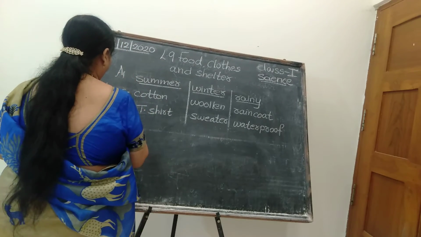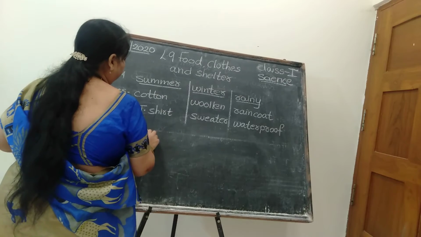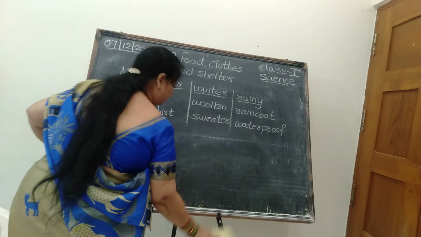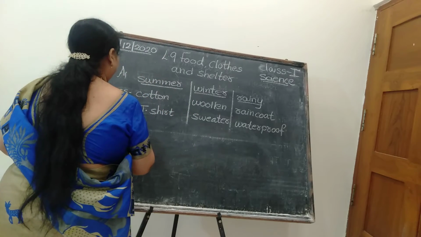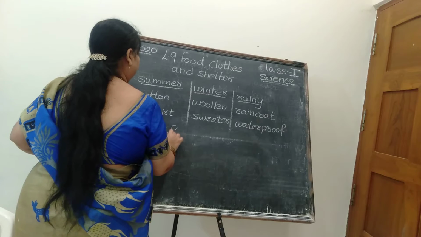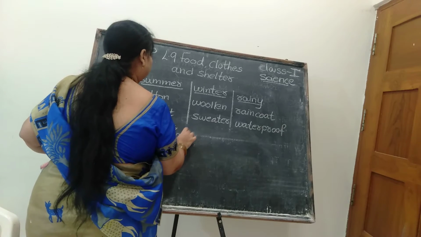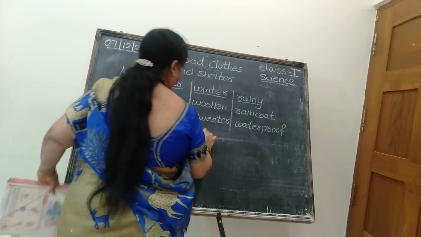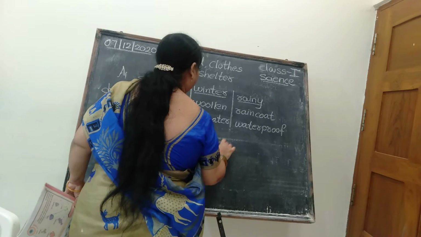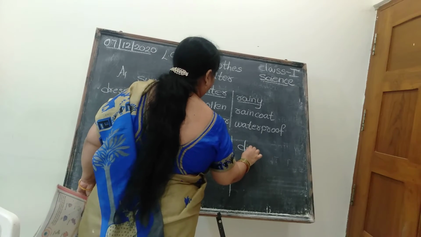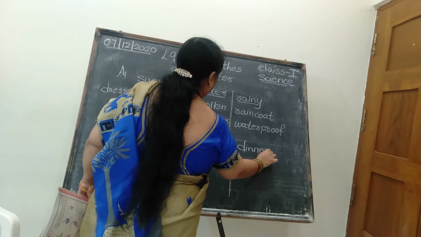Now we will go for this. Sorry, we will start from breakfast. Okay, children, breakfast. What type of breakfast? This I had shown you 3 days before. I told you to prepare this column. Have you done it?